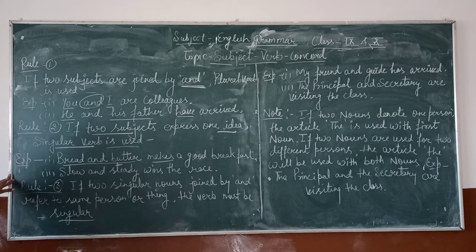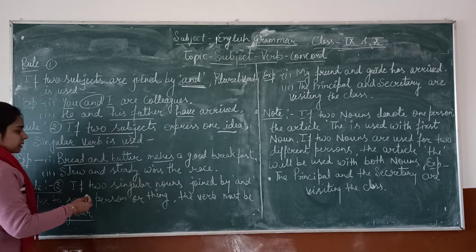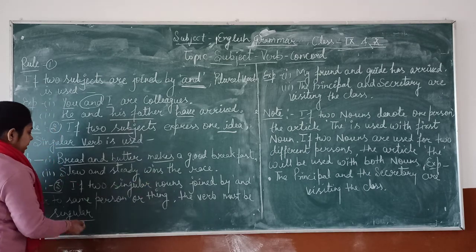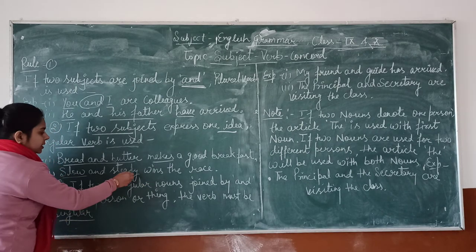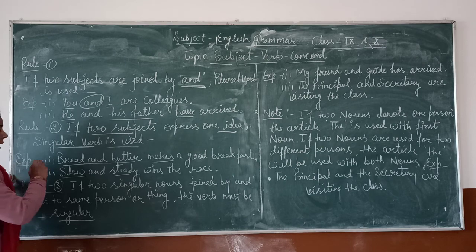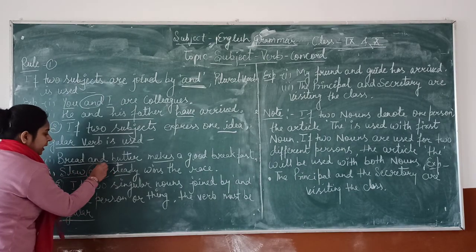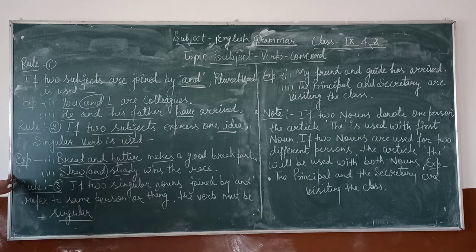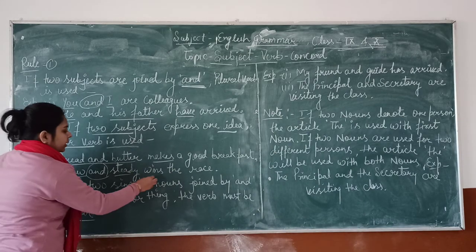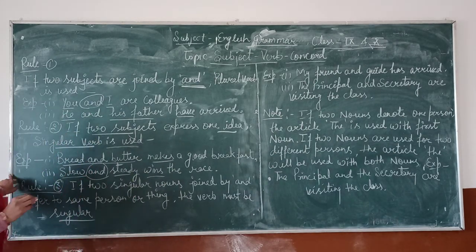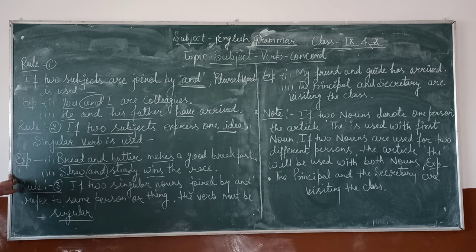Next example is, slow and steady wins the race. Slow is the first subject, steady the second subject, and the two subjects joined by and express one idea, that's why we have to use here the singular form of the verb, means wins.